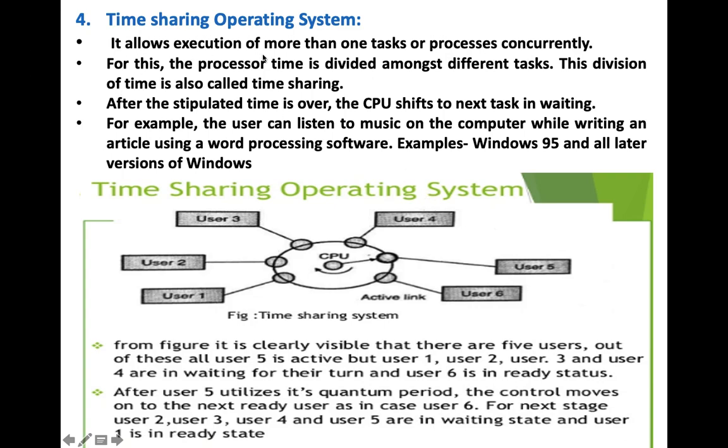Clear? It allows execution of more than one task or process concurrently. A number of tasks and processes are working concurrently. The processor time is divided among different tasks. This is known as time sharing. You can imagine it as you are listening to music and at the same time you are typing something on Word. So you are time sharing. You are doing two processes at the same time.